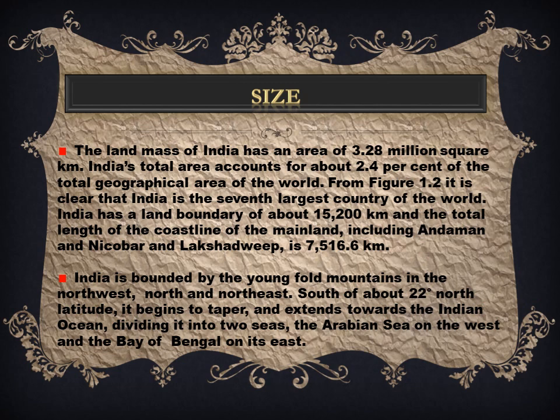Also, when we talk about the population of India, it is the second most populated country. The first most populated country is China. Now till 1900, the population of India was more than 2 billion. But when we look at the year 2000, it became almost tripled, which is 7 billion.